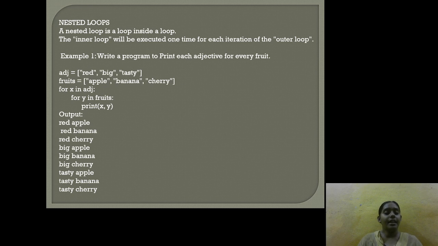We can clearly observe red apple, red banana, red cherry, and big apple, big banana, big cherry, and tasty apple, tasty banana, tasty cherry. Here red is the outer loop, and red is printed 3 times, that is red, red, red, and the inner statements apple, banana, cherry are printed for each.